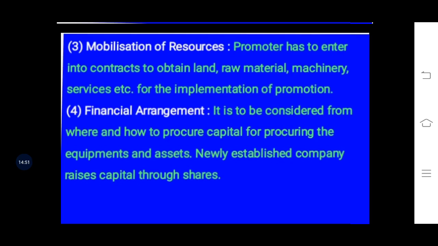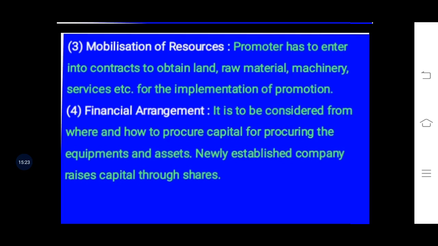If the promoter performs all these activities from the idea to the execution, and till the commencement of the company, if it performs every task, then only that person will be considered as promoter. Promoter can be a person or institute or group of people, and promoter is the most important person, as without promoter the company cannot come into existence.